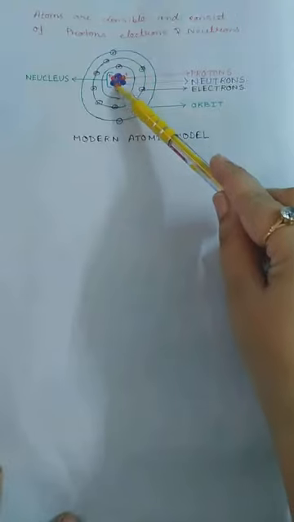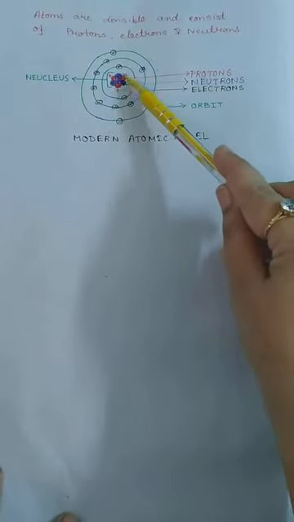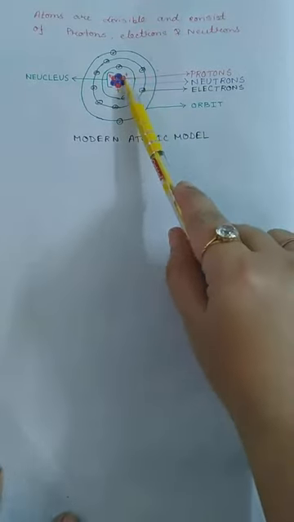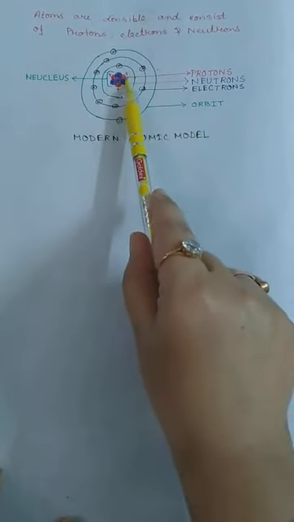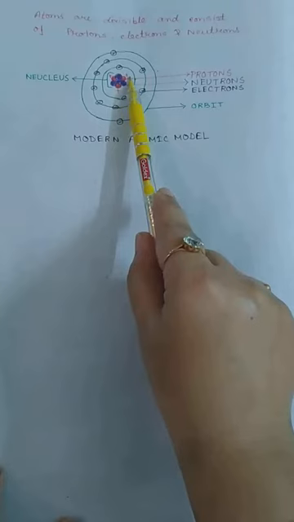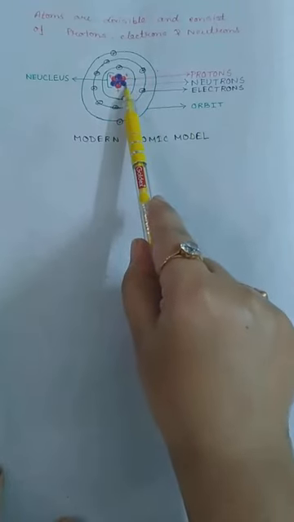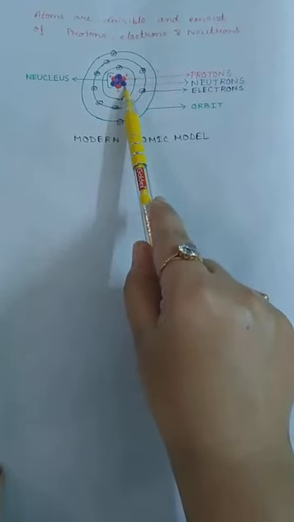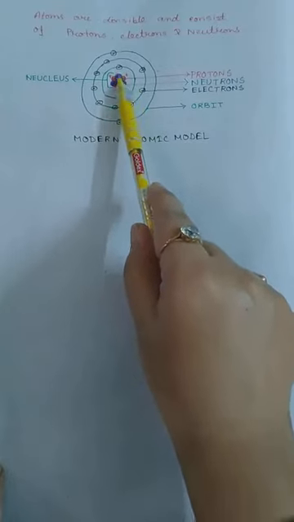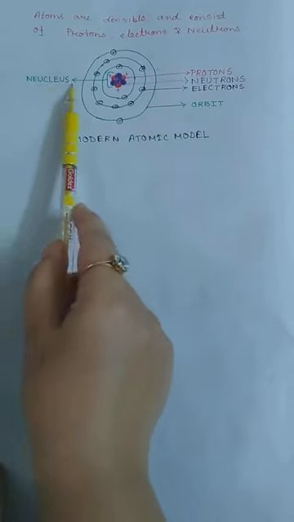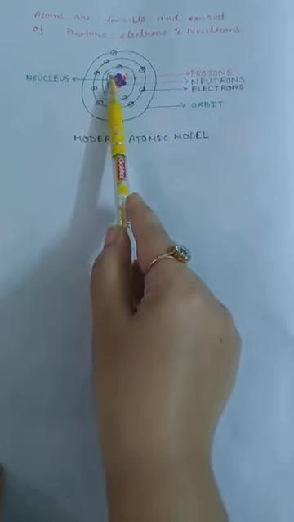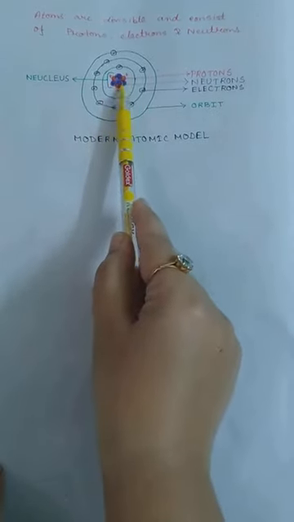This is known as the center of an atom. Here you can see only neutrons and protons. Protons have a positive charge and neutrons do not have any charge. Actually they are neutral. And this center part is known as the nucleus.